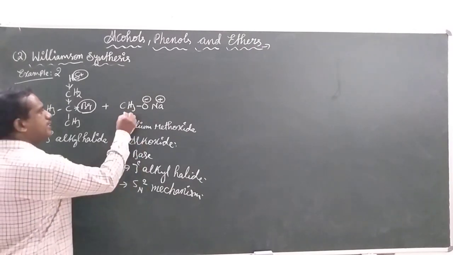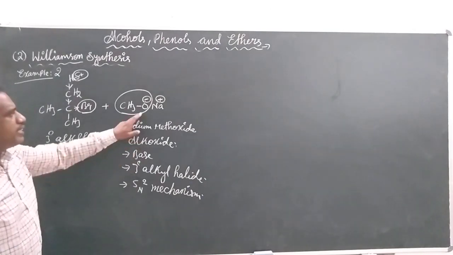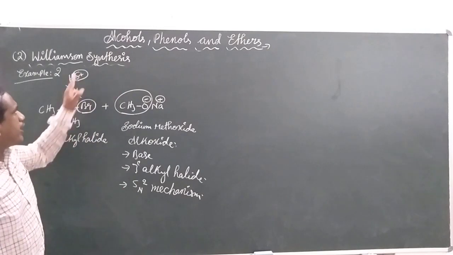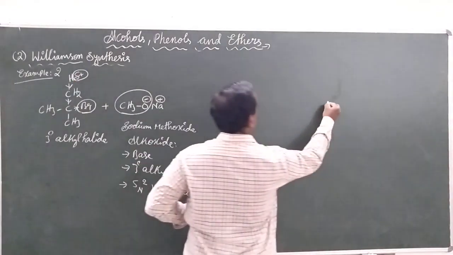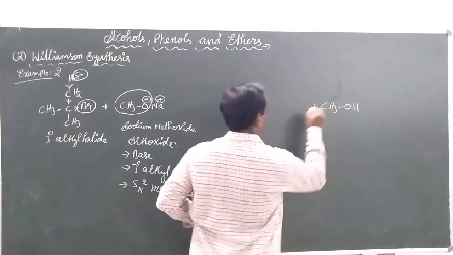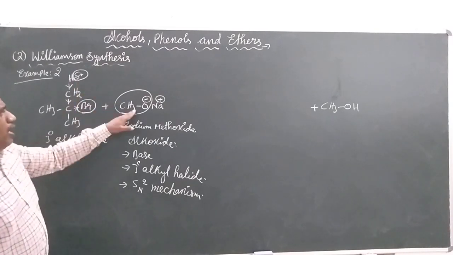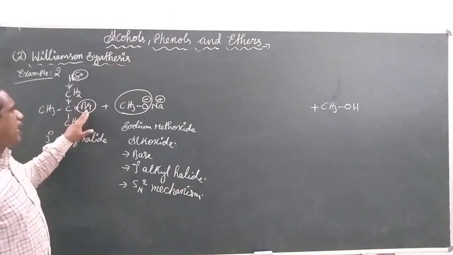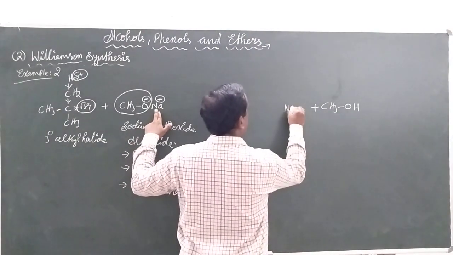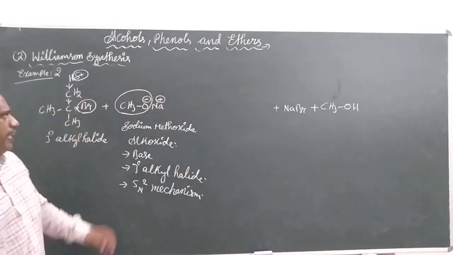In this case, this is going to act like the basic part that is going to take up the H plus ion. When it takes up the H plus ion, the product is going to be CH3OH. What is the product? CH3OH. And now the remaining part, bromine and sodium, are left over as sodium bromide.